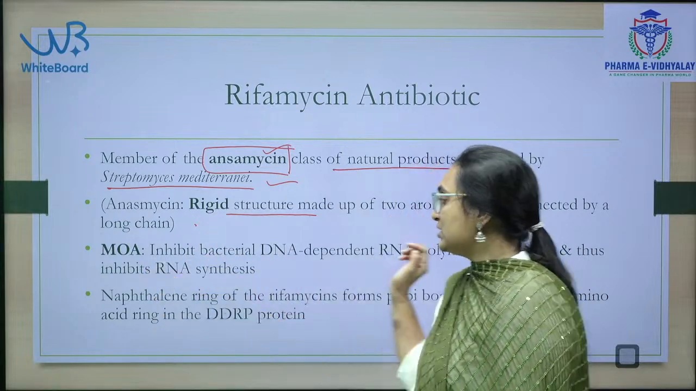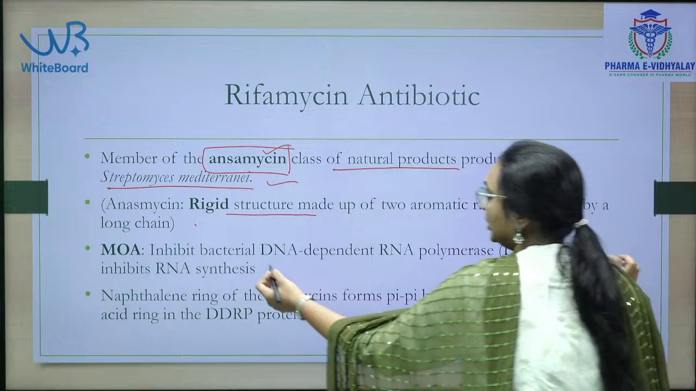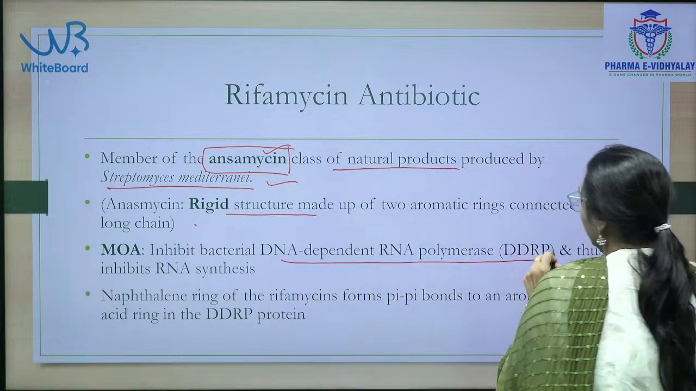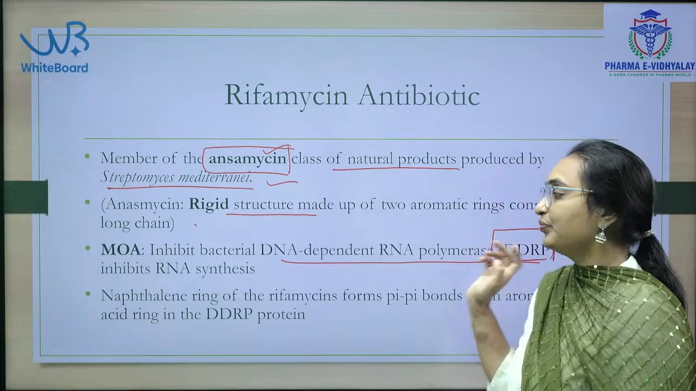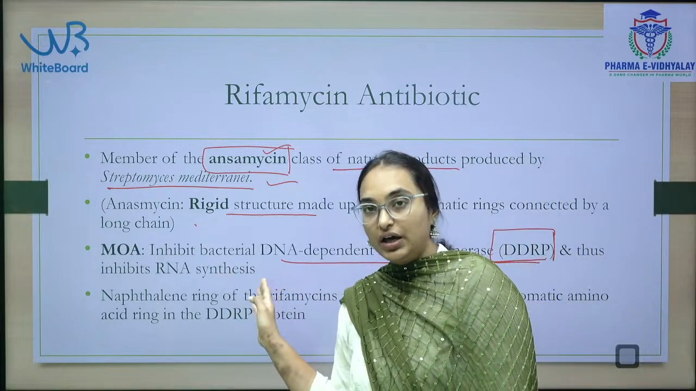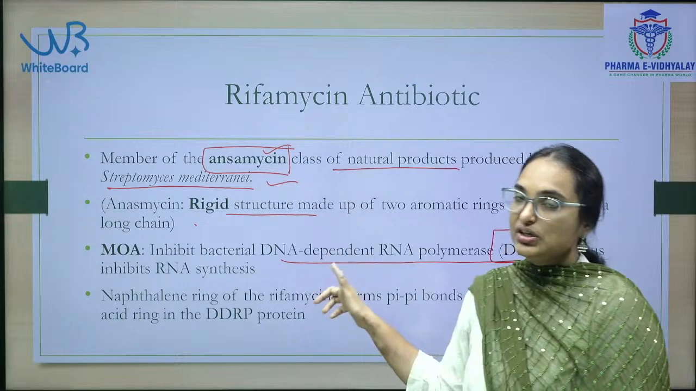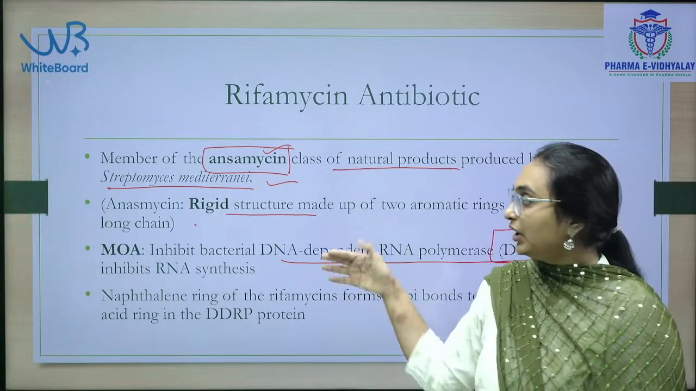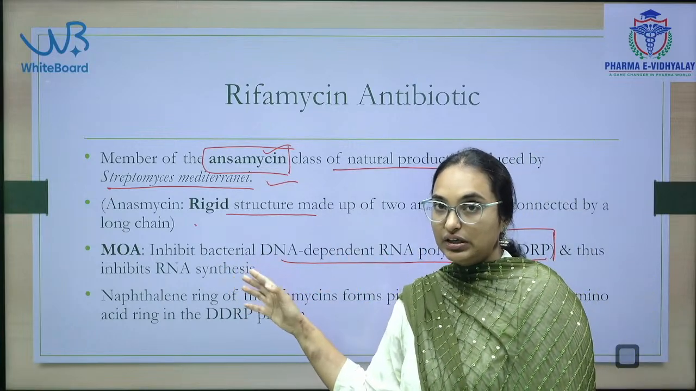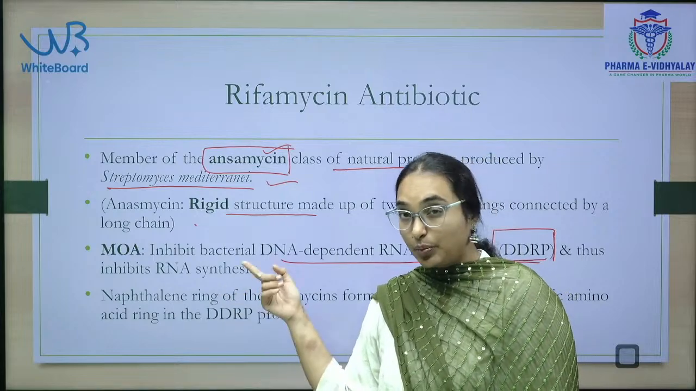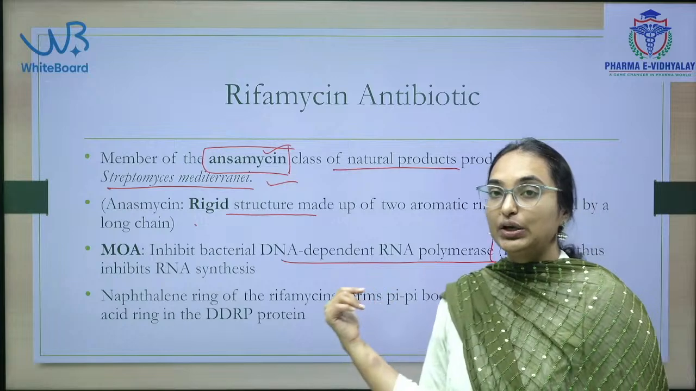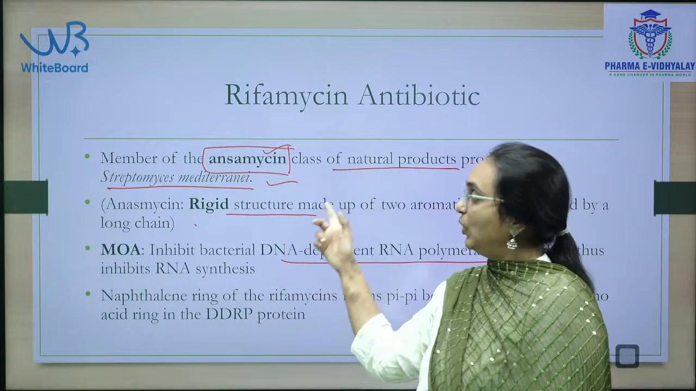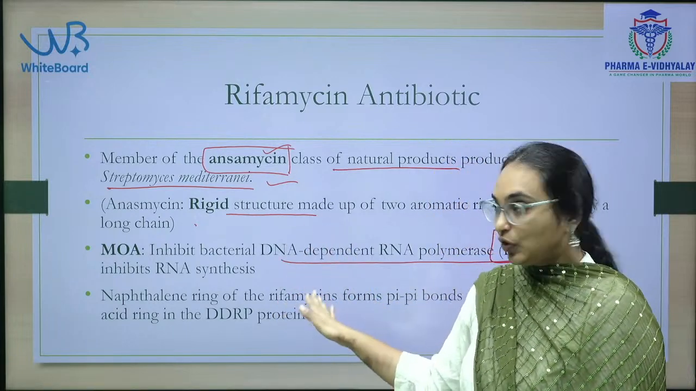And what is the mechanism of action? Inhibits DDRP. What is DDRP? DNA dependent RNA polymerase enzyme. Thus, it is inhibiting the RNA synthesis. So, its action is completely different. It is not targeting the cell wall synthesis or protein synthesis of the bacterium, it is targeting the DNA dependent RNA polymerase enzyme of the bacteria.